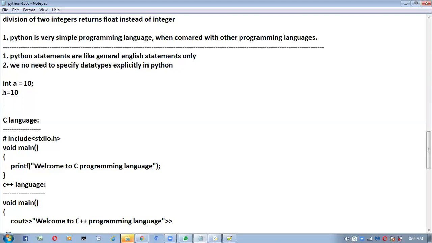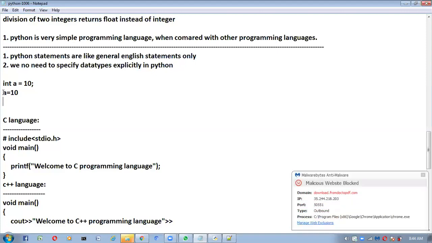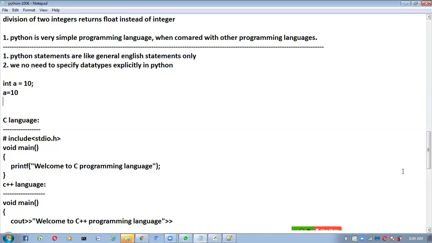Understood? Understood what I am telling? If you go for any other programming language, if you want to declare any variable, compulsory we have to specify the type explicitly like this. See, here I am declaring variable a. Here I am specifying the type also explicitly. This is the integer variable, which means this a contains integer type of data.